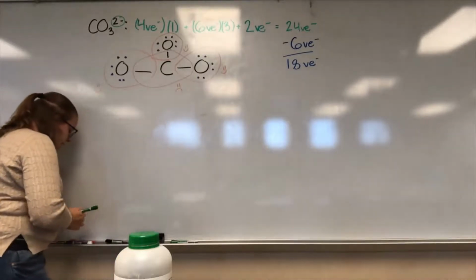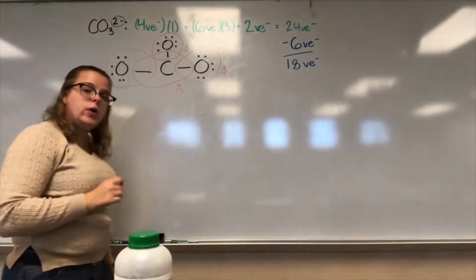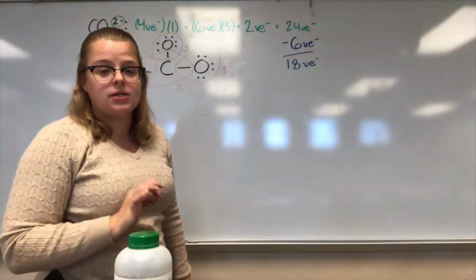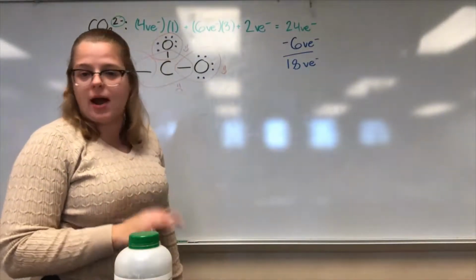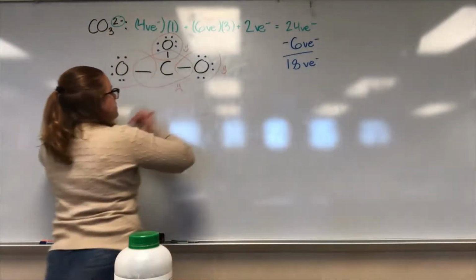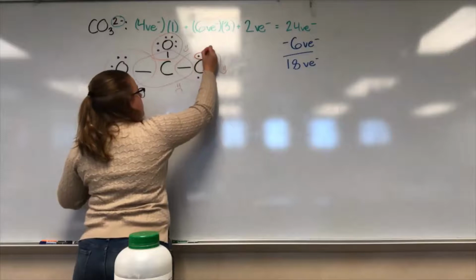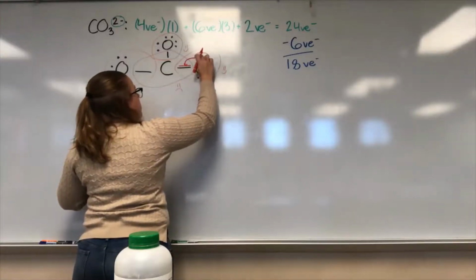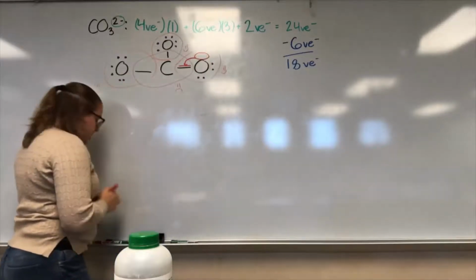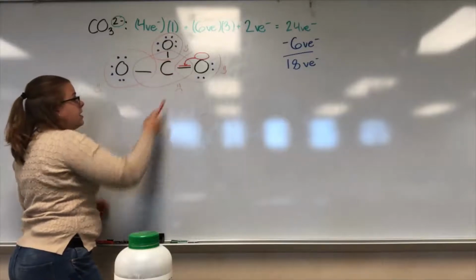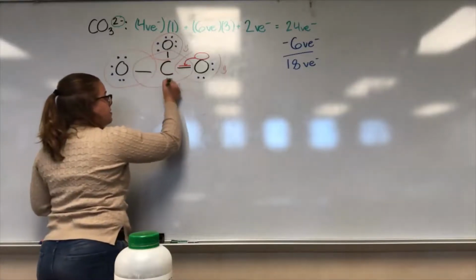Remember, if something's not happy, we've got to figure out which electron pair we need to move to make another bond, a double bond or a triple bond, depending on how many we need to make it happy. You can choose any one of these, but I'm going to choose this one. This is going to move to become a double bond, and these are gone. Let's check to see if this carbon is happy now.